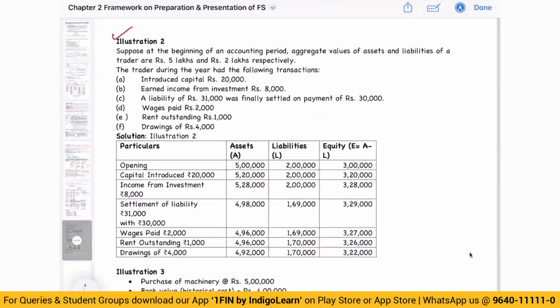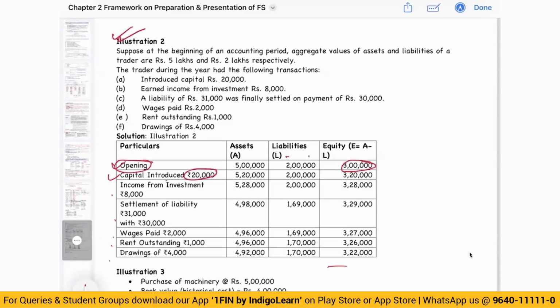Okay, this you can do it on your own. There is nothing complicated as far as the thing is concerned. Just that, take the opening capital, capital introduced, any income that you have received, settlement, wages paid, rent outstanding, and final drawings, you will get to the closing equity. Okay, so here what they want us to do is step by step. So for example, opening capital equity is 3 lakhs, asset minus liabilities.